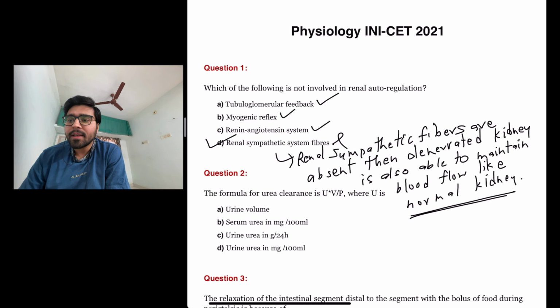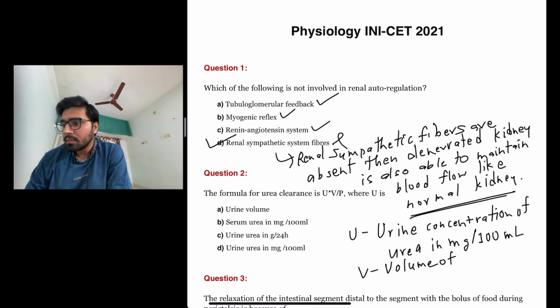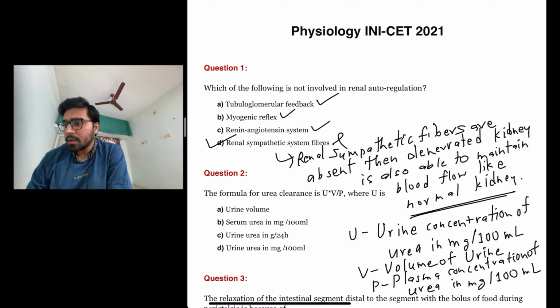The formula for urea clearance is U into V upon P, where U is actually the urine concentration of urea in milligram per 100 milliliter, V is the volume of urine, and P is the plasma concentration of urea in milligram per 100 milliliter.